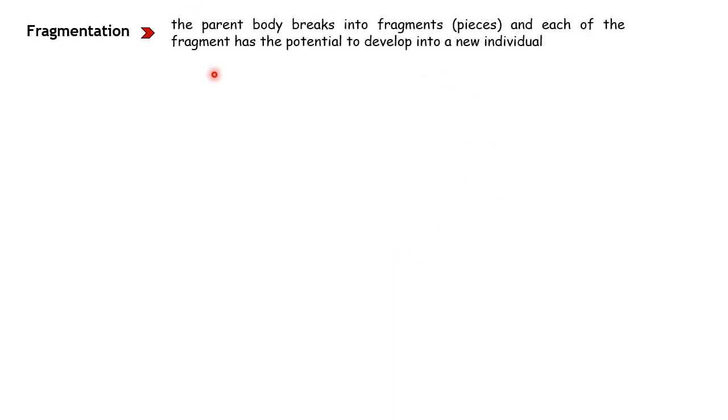Let's see other processes in asexual reproduction. We have fragmentation. As you can tell from the name itself, it's very easy to understand, right? The parent body breaks into fragments. I can give you a simple example from cyanobacteria, which is blue-green algae. This is how exactly it looks. So this is the parent body.